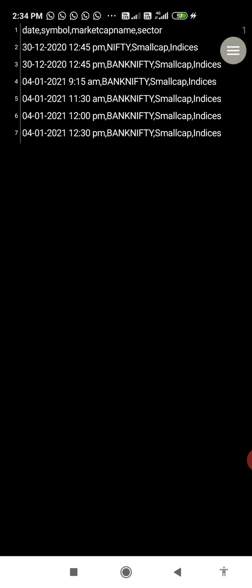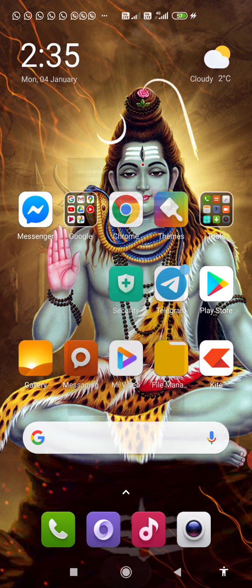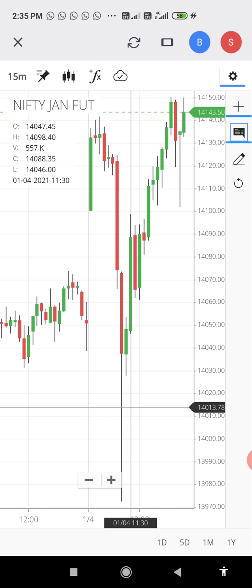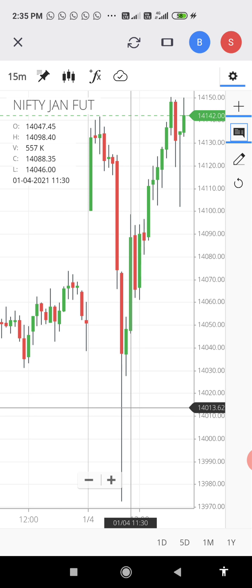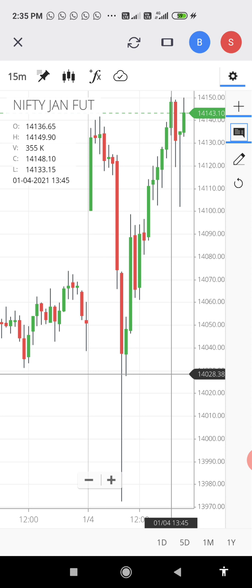See, today exactly on 4/1/2021 at 11:30 it's giving the signal. Let's watch. At 11:30 we have to enter long as per my signal. 14,047 is my entry point, and the stop loss is the previous candle low. The stop loss is 20 points, and we got more than 100 points. So 150 points on the sell side and 100 points on the buy side. You can see how accurate it is.